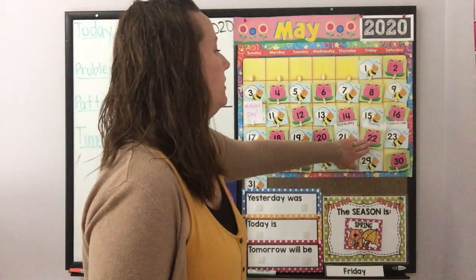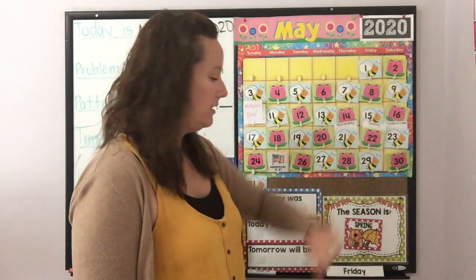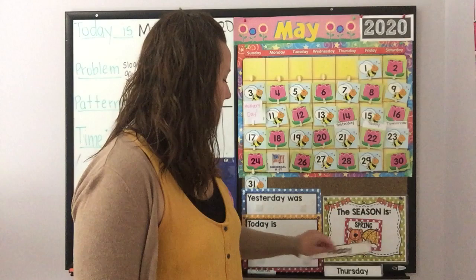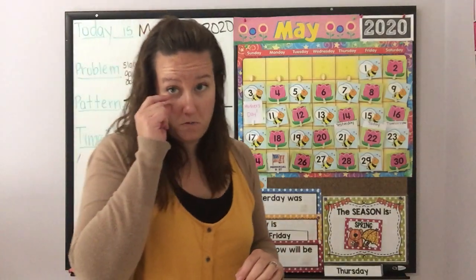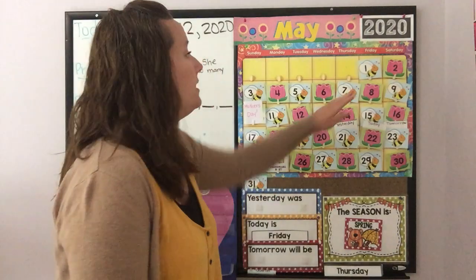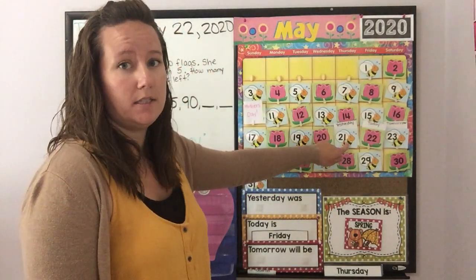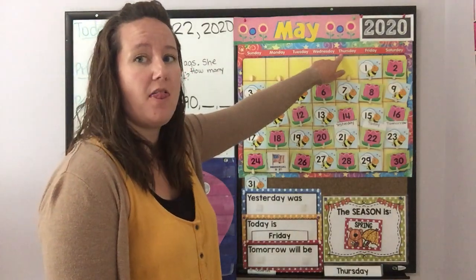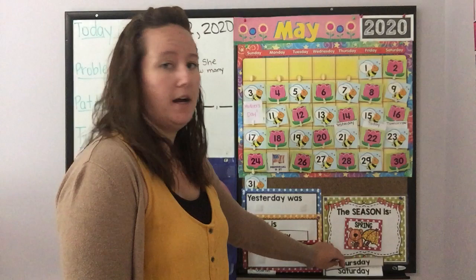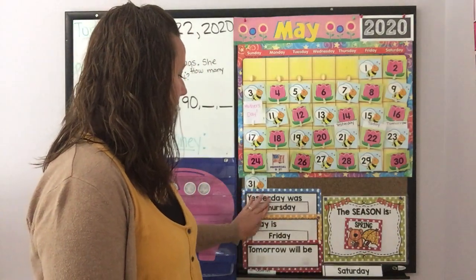Good. All right, so if we look at today, we go up, up, up. Today is Friday. Friday before a long weekend. What a great day. All right, so today is Friday. If we go backwards one day to yesterday, and then up, up, up. Yesterday was Thursday. Good. Thursday comes before Friday.